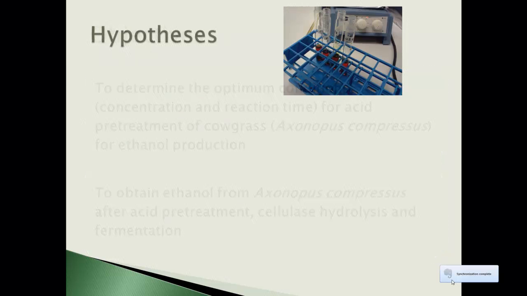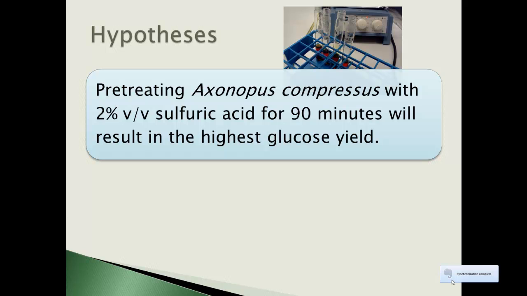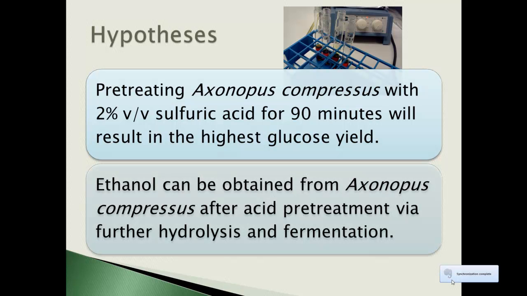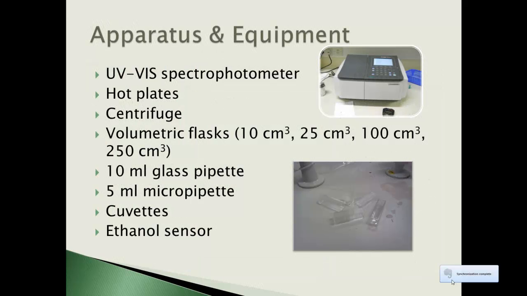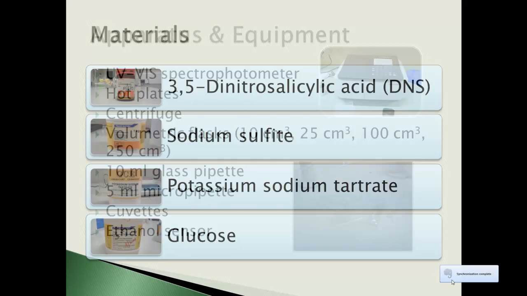We hypothesize that pretreating cowgrass for 90 minutes with 2% sulfuric acid will have the highest glucose yield, and the ethanol can be obtained after acid pretreatment by cellulase hydrolysis and fermentation. Our independent variables are the concentration of sulfuric acid used to pretreat the cowgrass and the time taken to pretreat the sample, while the dependent variable is the glucose concentration. And here is the list of our control variables. Here is also a list of our apparatus used, and here is a list of our materials.